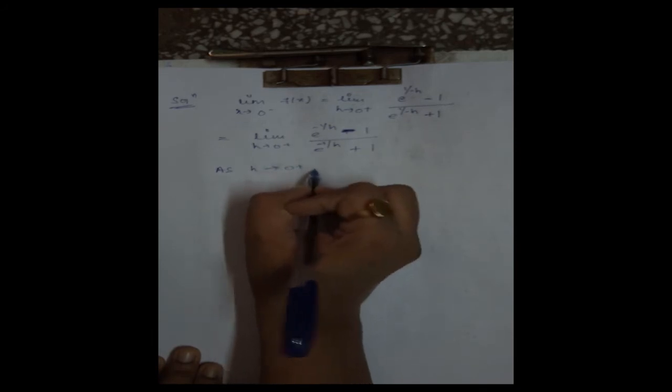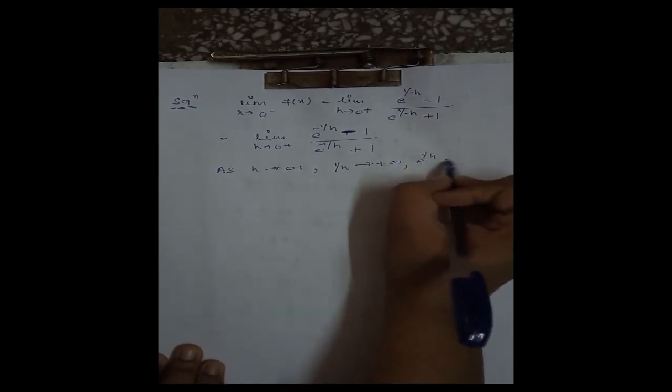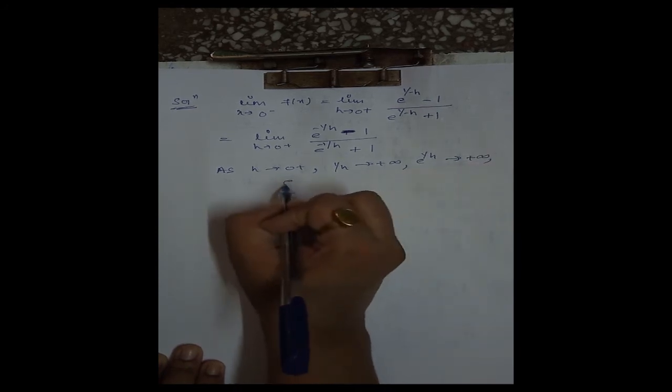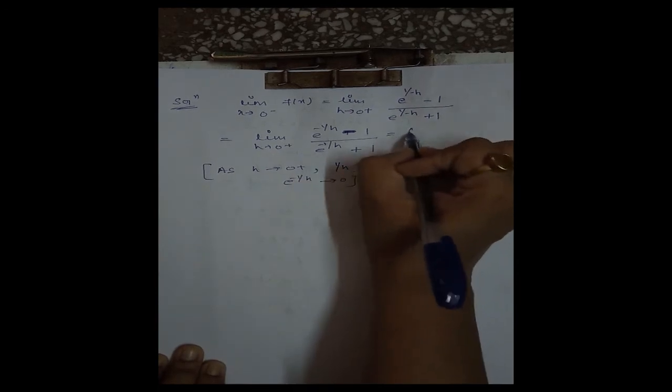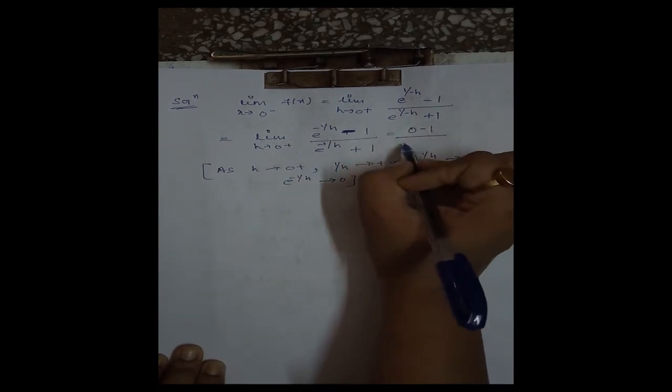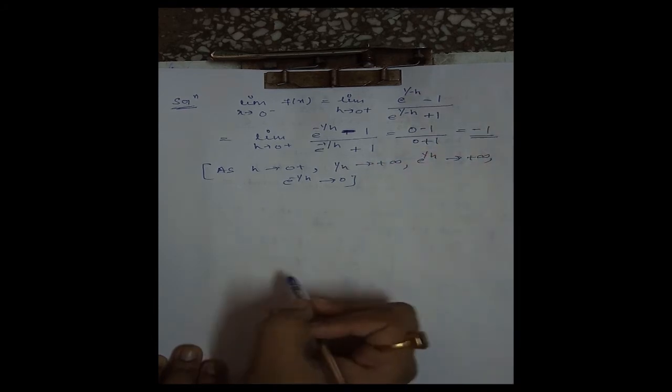Now we see that as h tends to 0 plus, 1 by h tends to plus infinity, e to the 1 by h tends to plus infinity, and e to the minus 1 by h tends to 0. Therefore this limit is equal to (0 minus 1) by (0 plus 1). That is, the limit is minus 1.